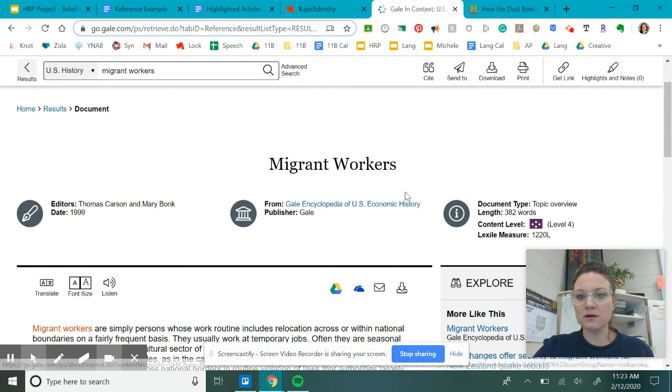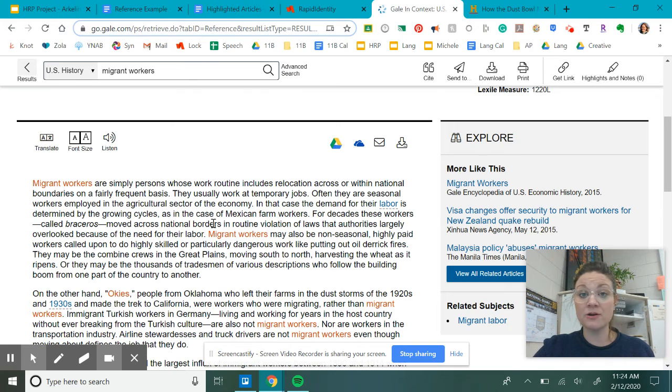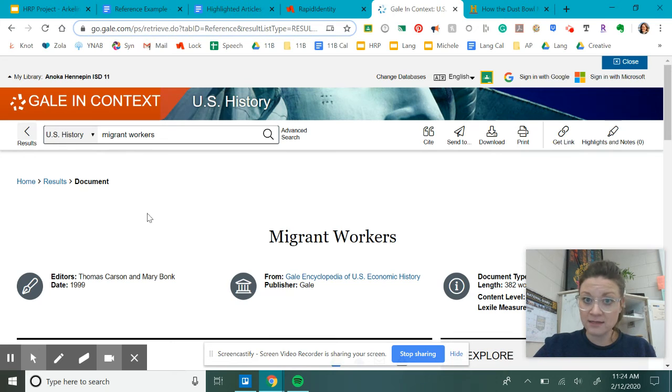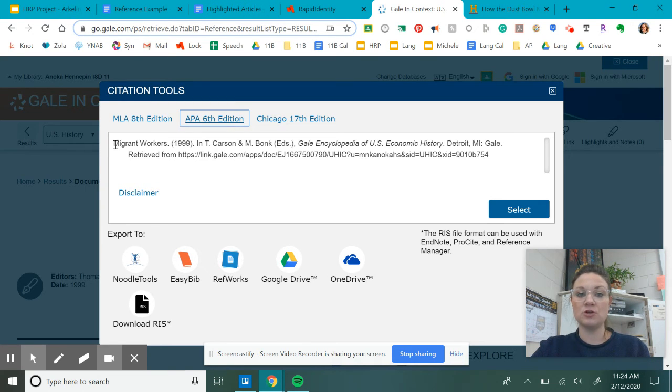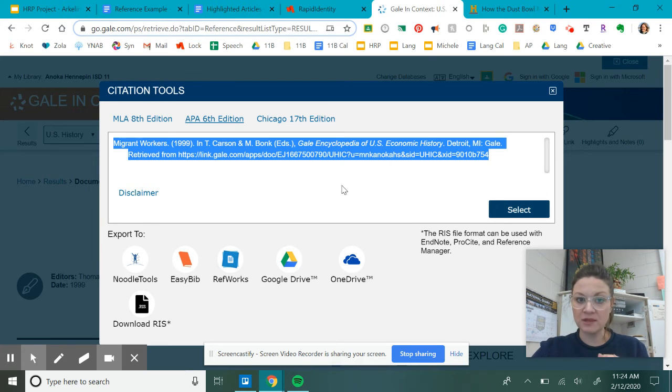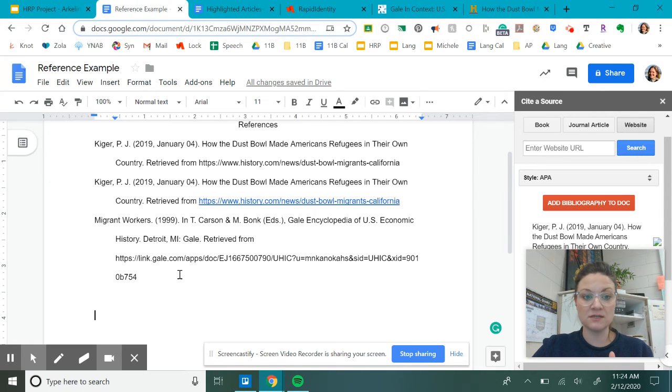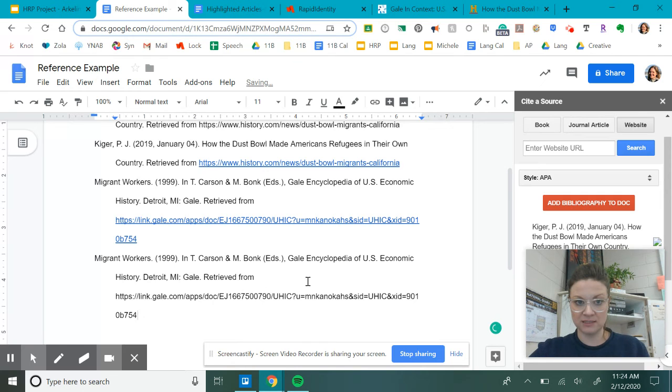Okay, so I'm back to my article. You don't need to worry about it not being highlighted or anything anymore. We are purely here to find your APA citation. So to do that, at the top of the page, there's the citation button. You click on that. This is probably what you had, and you have this accessed on. So that's the signal to me that it's in the wrong format. So to change it, you click on APA, you select and copy that. This starts with an M, migrant workers 1999. I go back to my references and I hit Control Shift V and it's pasted.